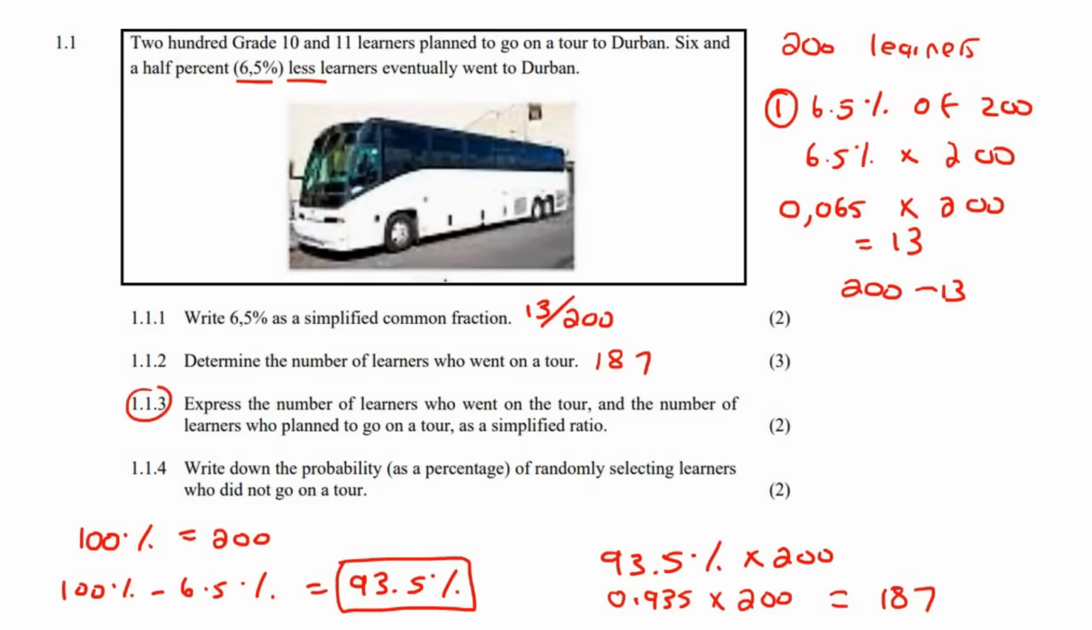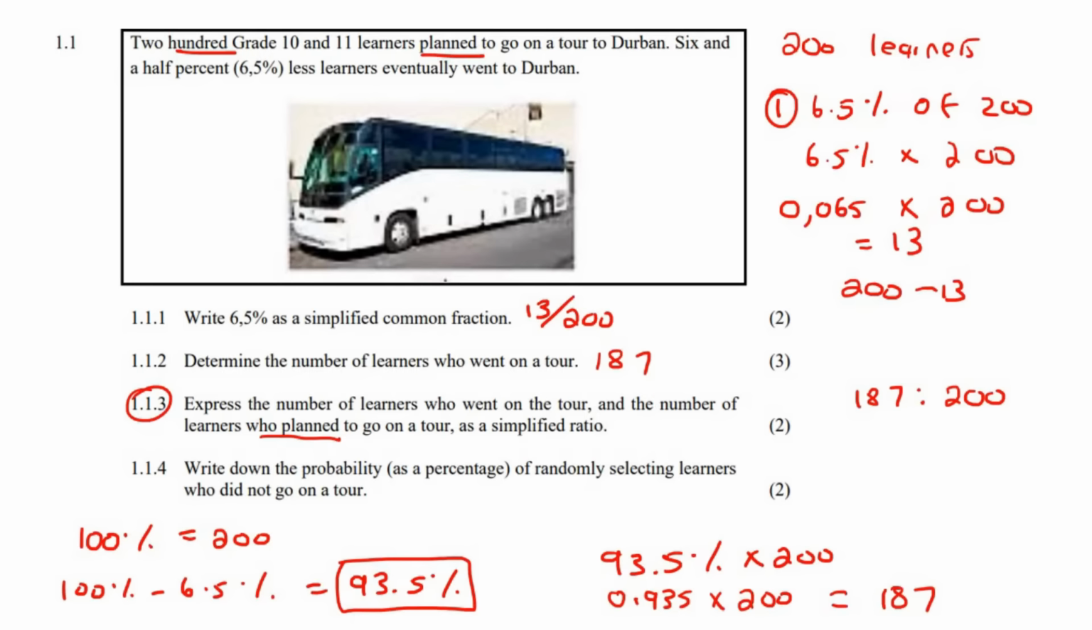This question says, express the number of learners who went and the number of learners who planned as a simplified ratio. You've got to read this one carefully. It's not saying the 13 and the 187. That's what my mind jumped to automatically. But they said, express the number of learners who went on the tour, so that's 187, and the number of learners who planned, which is 200. There we go.